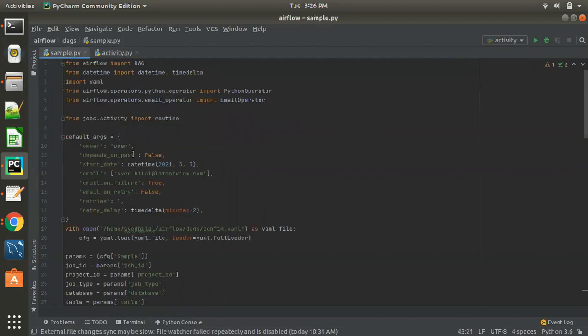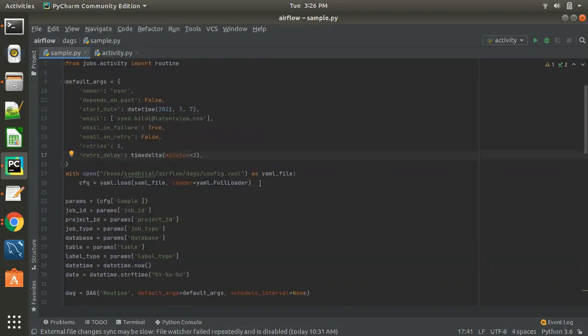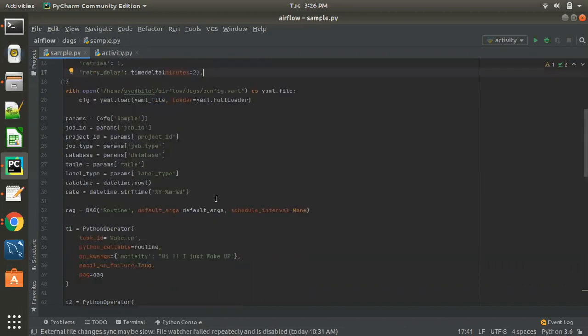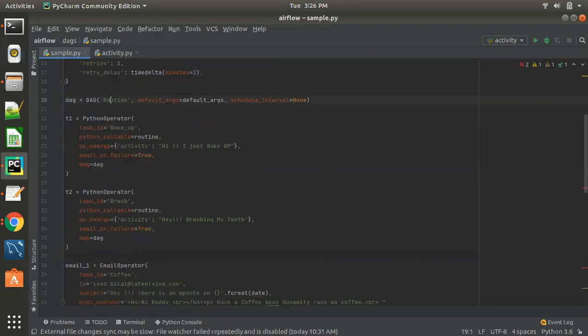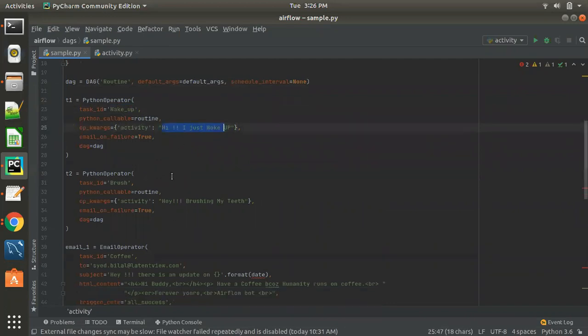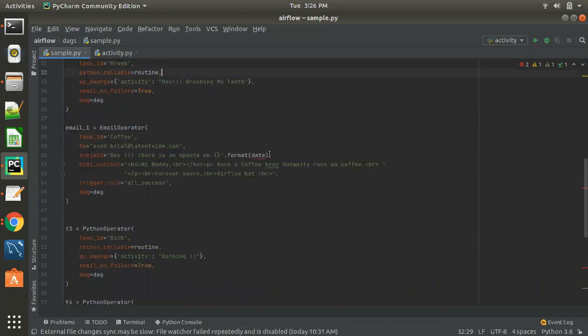As I said, we have the default arguments declared in Airflow. Here we are defining the DAG ID routine, getting the default arguments, and I'm not scheduling it right now; we can manually trigger it. Then I have these tasks: T1, which is wake up, with this activity and this message, and then T2, which is brush, with this message.